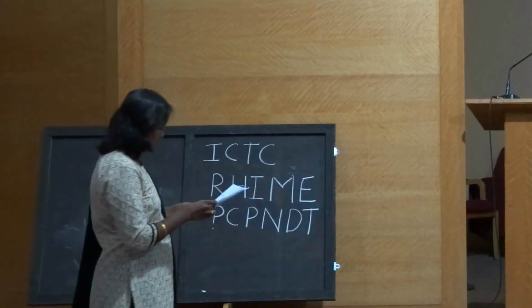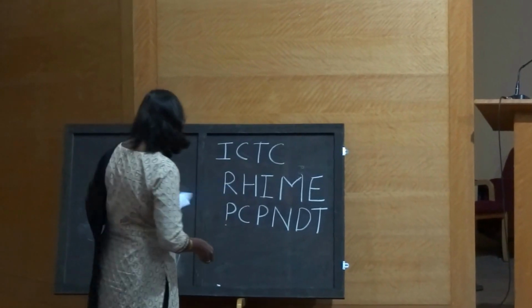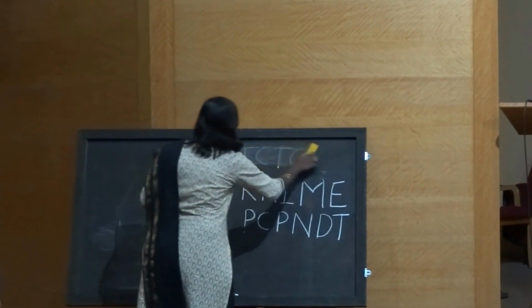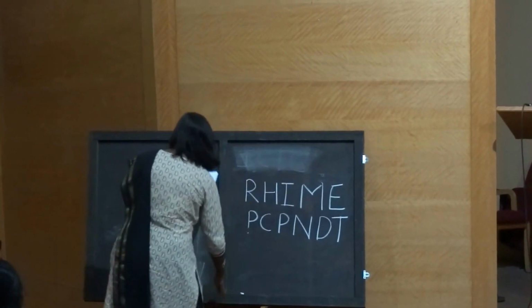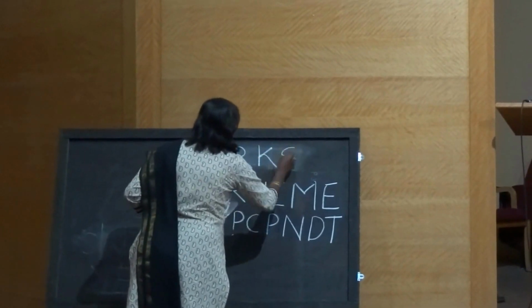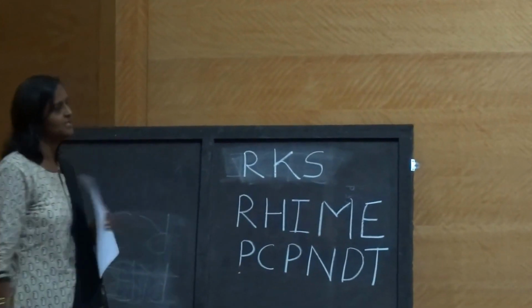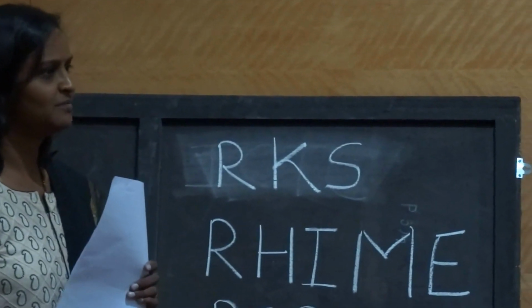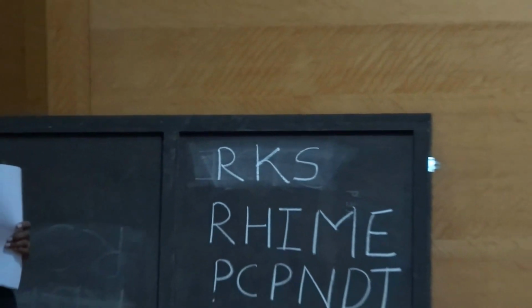Okay. Then, next for evaluation team, RKS in NRHM. You know NRHM, National Rural Health Mission.